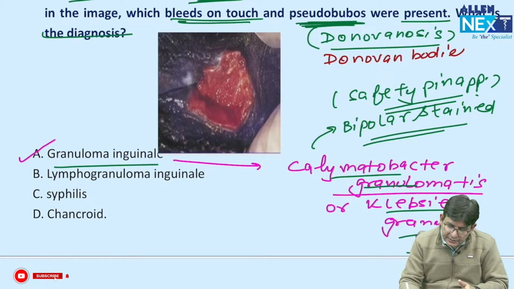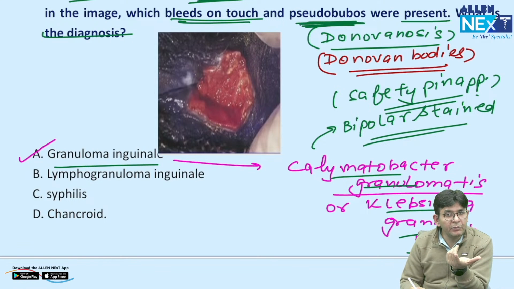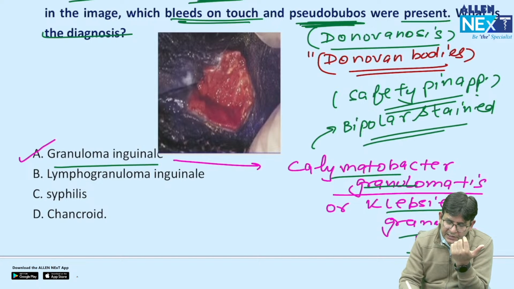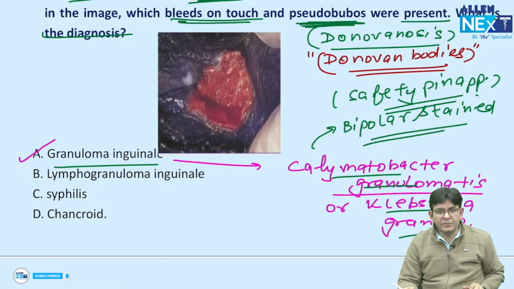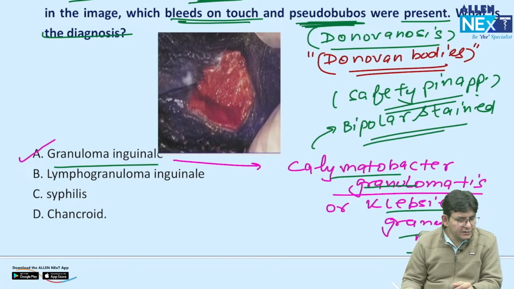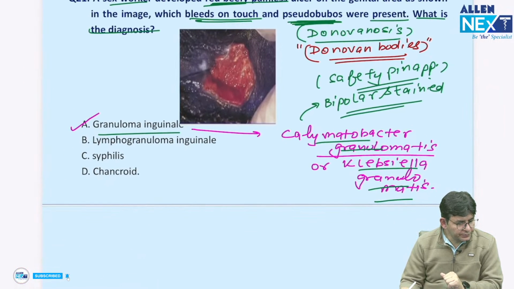And what are these? The macrophages try to engulf the organism, and within them it also survives, and they give the appearance of these Donovan bodies. So basically this organism is observed inside the macrophages, and that is what is termed as Donovan bodies. So this particular one you need to know.